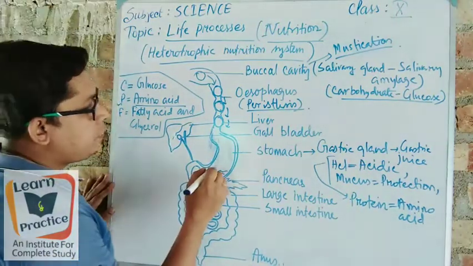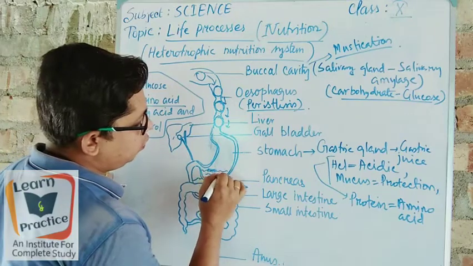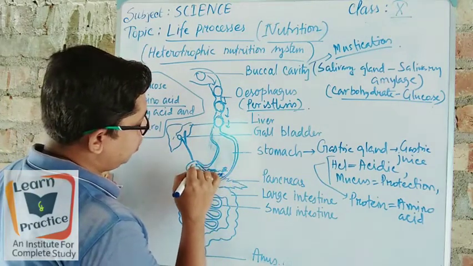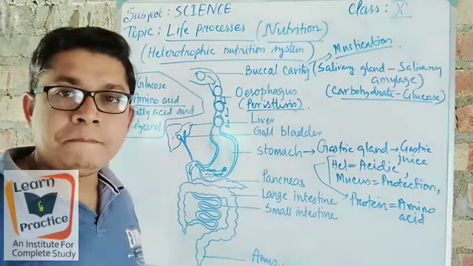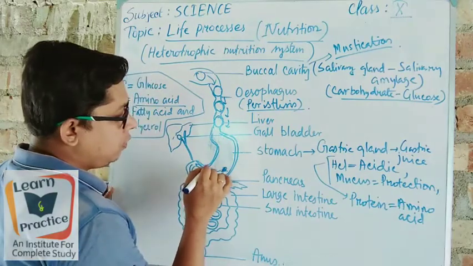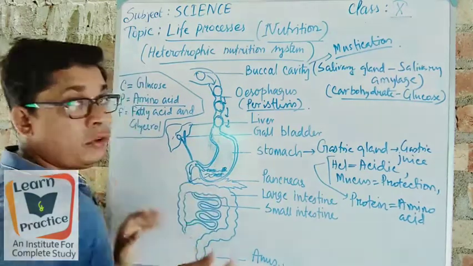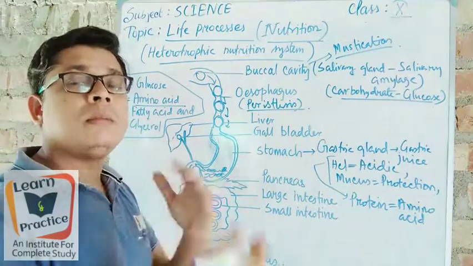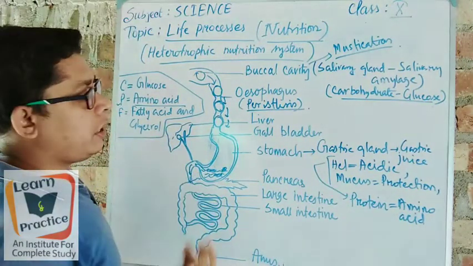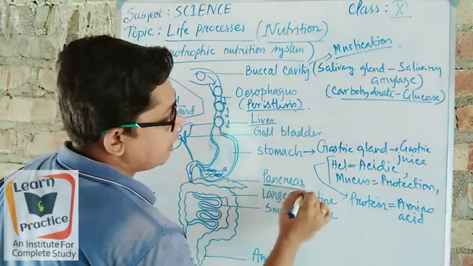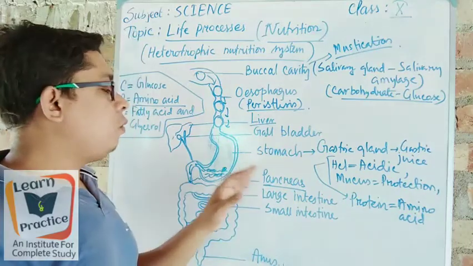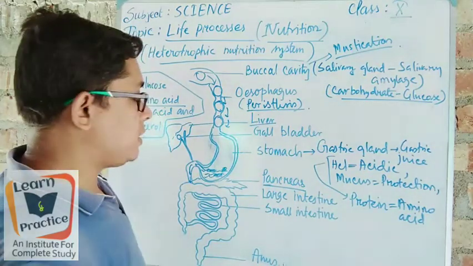Here, suppose the clay-like food is present over here, and now it has to move from here to the small intestine. When it is crossing the path from the stomach to the small intestine, two glands are present over here: the liver and the pancreas. Okay, first of all we will read about the pancreas.